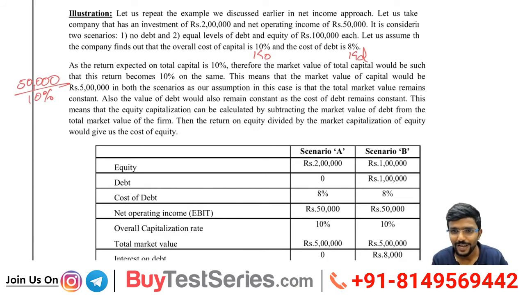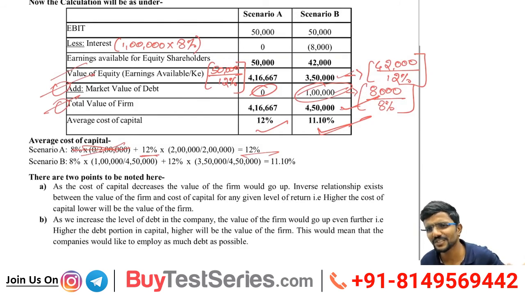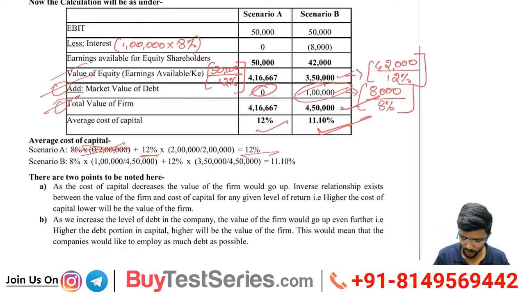Any confusion? So value of equity here is a balancing figure. I need to find it as a balancing figure. So total value minus debt value, you will get equity value. In the previous case, what I did was equity value plus debt value, total value. You can observe here if I am wrong. First I found out value of equity, then for that I added market value of debt. What did I get? Total value of the firm. In this case I have 5 lakh here, and I will get 1 lakh here. Can I find out value of equity? Reverse calculation, that's all. Any confusion? Chalo.